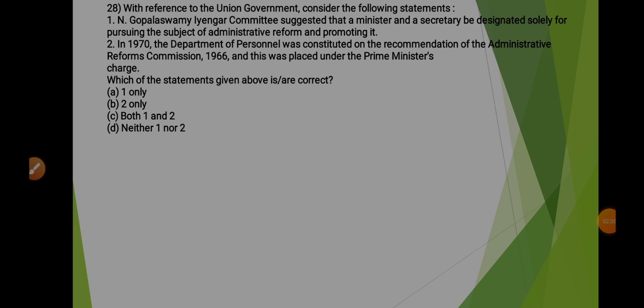Statement 2 says that in 1970 the Department of Personnel was constituted on the recommendation of the Administrative Reforms Commission 1966, and this was placed under the Prime Minister's charge. So this statement is wrong because it was kept under Cabinet Secretariat and not under Prime Minister's charge. So here the correct option will be D, that is neither 1 nor 2.